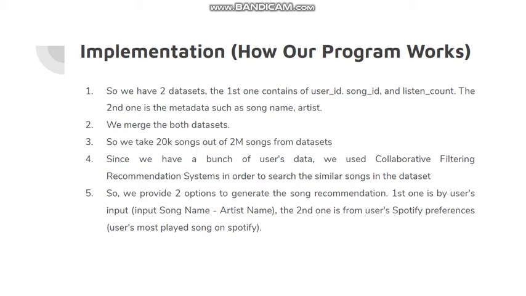Since we have a bunch of user data, we use the collaborative filtering recommendation system in order to search for similar songs in the dataset. We provide two options to generate the song recommendation. The first one is by user input of the song name and the artist name, and the second one is from the user's Spotify preference, which is the user's most played songs on Spotify.